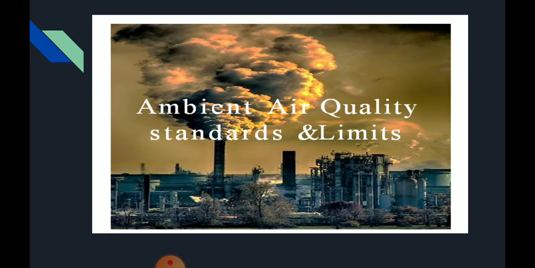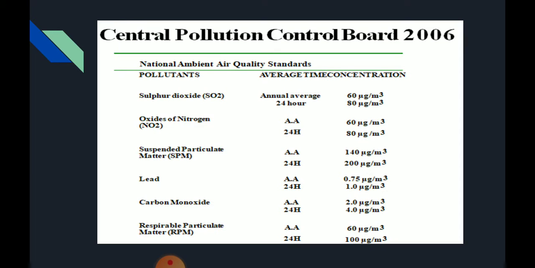The next one is ambient air quality standards and limits. So this tabular column represents Central Pollution Control Board 2006. The first column represents a pollutant such as sulfur dioxide, oxides of nitrogen, suspended particulate matter, lead, carbon monoxide, and respirable particulate matter. Second column represents the average time. The annual average time is about 24 hours durations. Third column represents the concentration level of each pollutant. It is usually expressed with the unit microgram per meter cube.